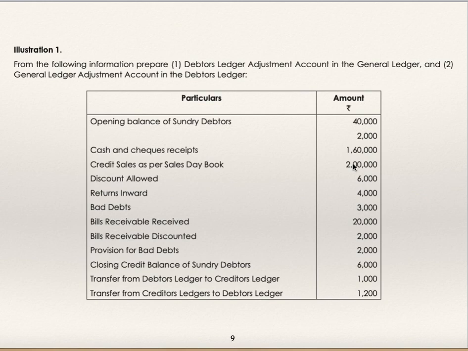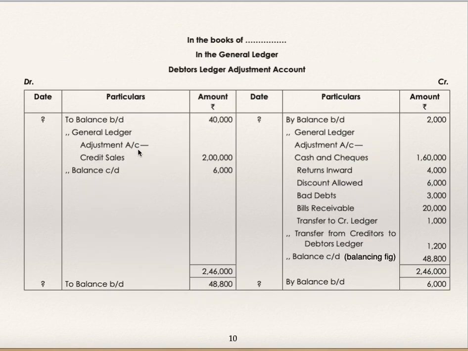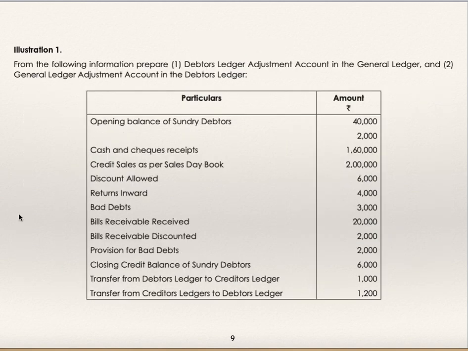Credit sales to the debit side. To general ledger adjustment account, credit sales 2 lakhs. Discount allowed, return inward, bad debts, bills receivable received. All this you are supposed to credit.